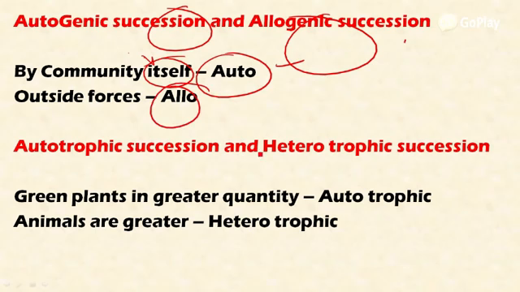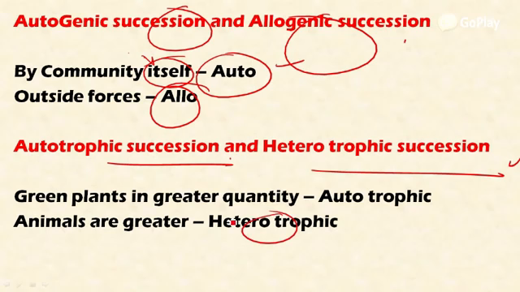And another important classification is called autotrophic succession and heterotrophic succession. Here, if in the succession stage the green plants are greater in quantity than the animals, that succession is called autotrophic succession. If the animals are greater in quantity than the green plants, then that is called heterotrophic succession, because the name itself says hetero means animals, and autotrophs, green plants.